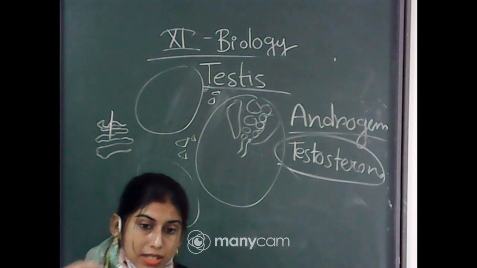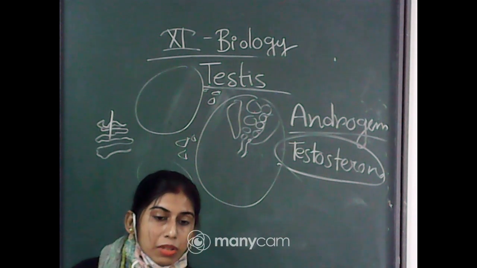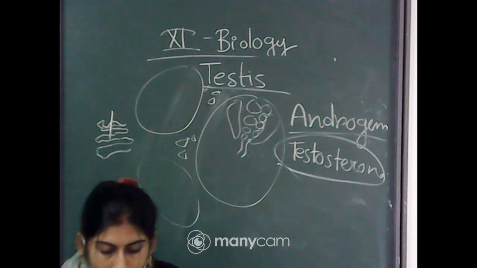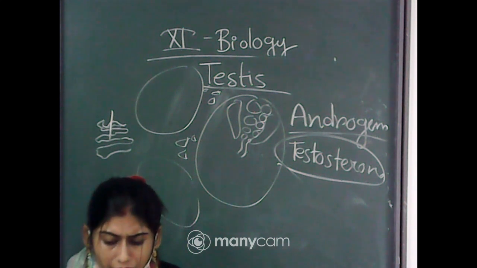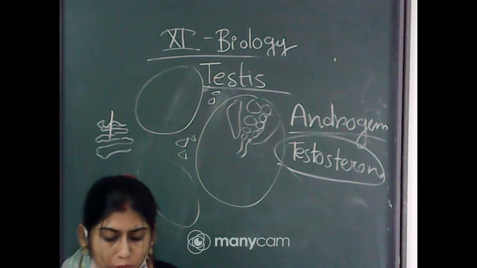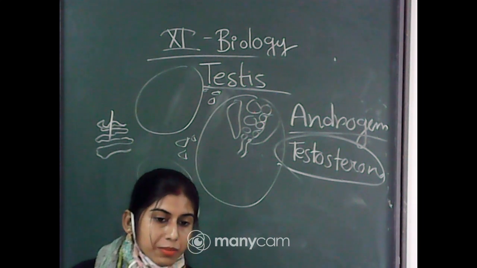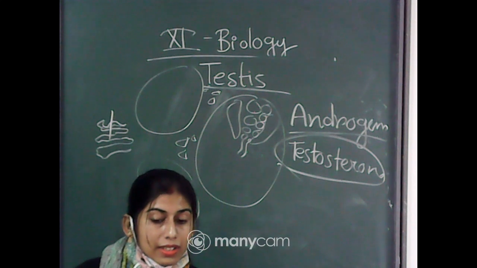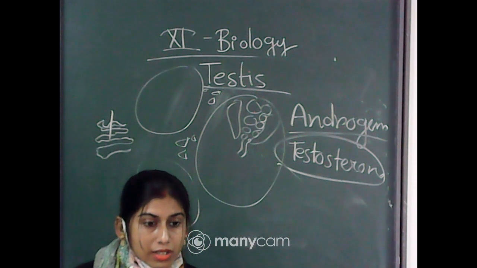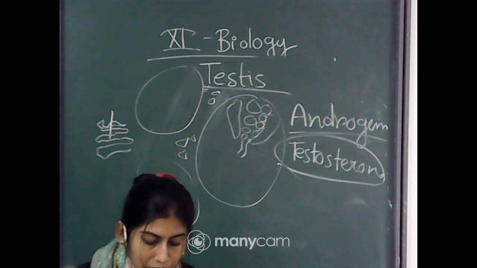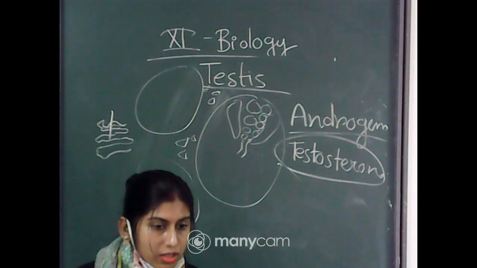Male sexual behavior is totally dependent on these androgens. These hormones also produce synthetic effects on protein and carbohydrate metabolism. So you can see that androgens or testosterone have a great role in human males.